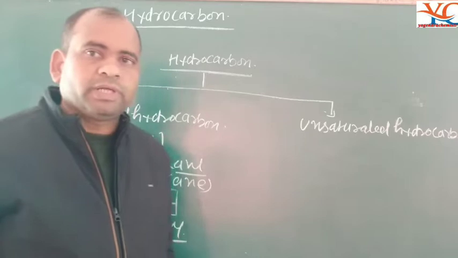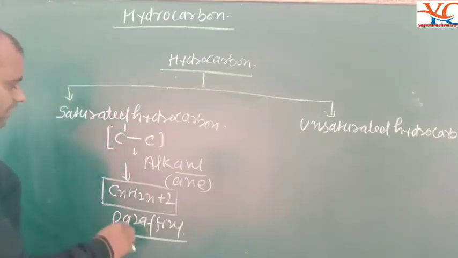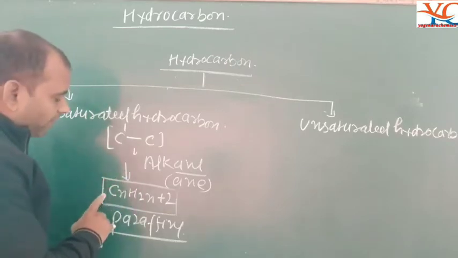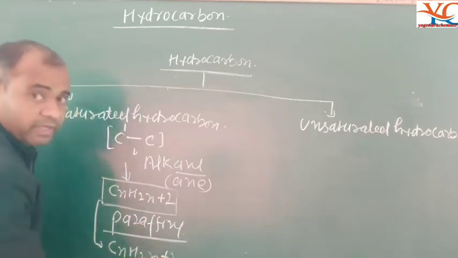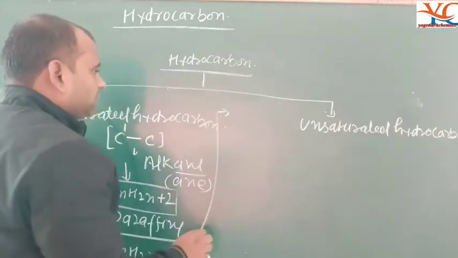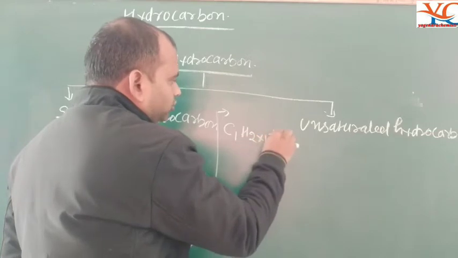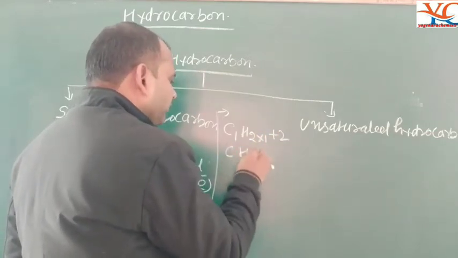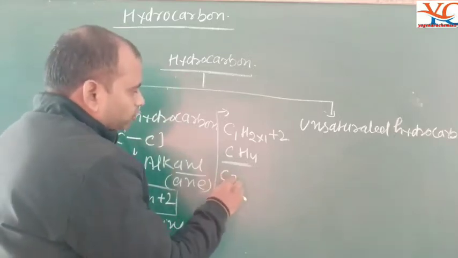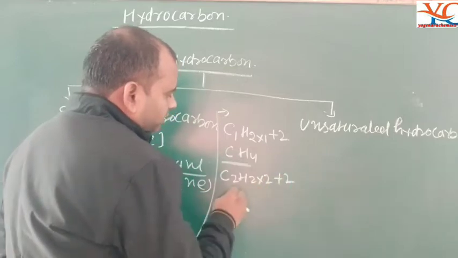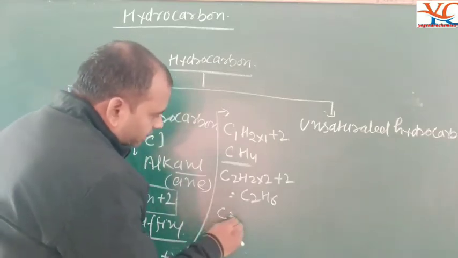Alkanes, or saturated hydrocarbons, are also known by another name, paraffins. Clear, beta? The general formula of alkanes is CnH2n+2. The first example of a saturated hydrocarbon is C1H2×1+2, so CH4. The second member is C2H2×2+2, which is C2H6. The third is C3H8.